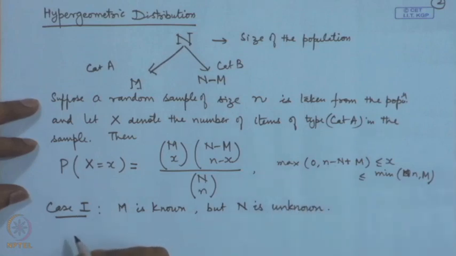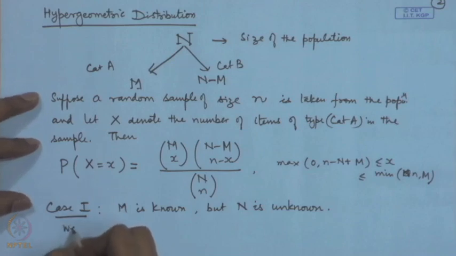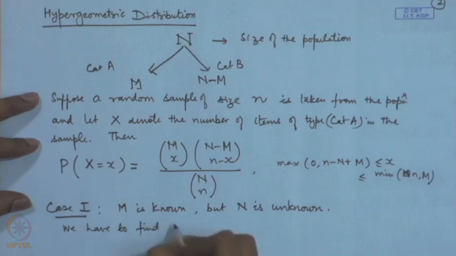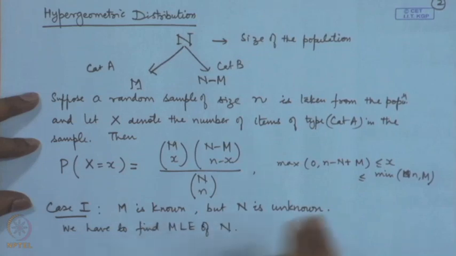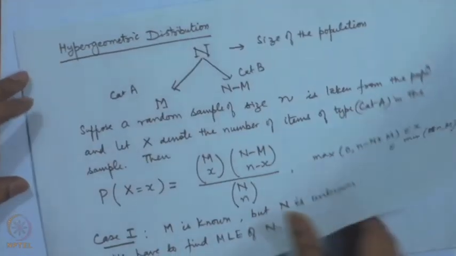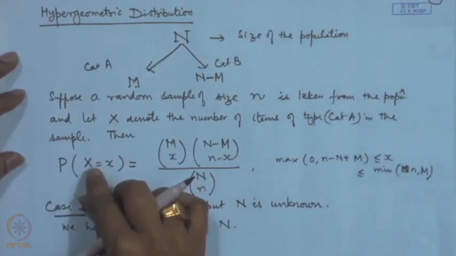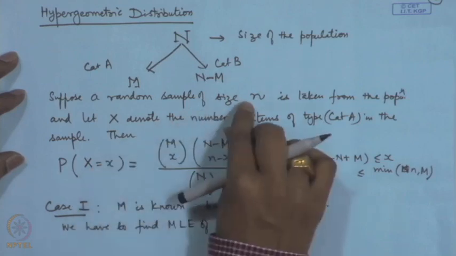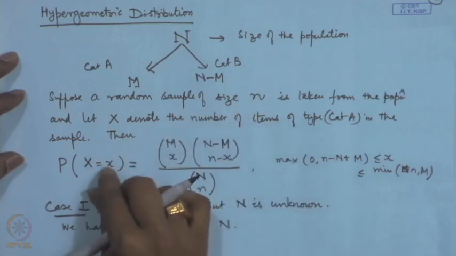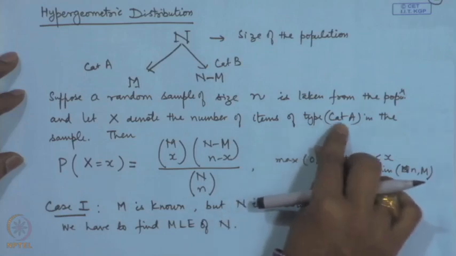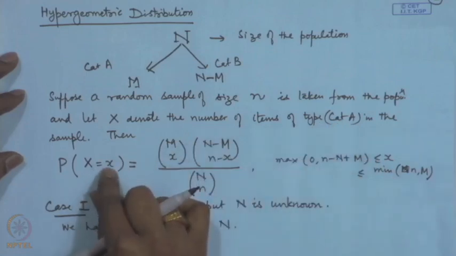So in this case we have to find the maximum likelihood estimator of N. In order to do that, we write the likelihood function. Now, in this case the observation is that a sample of size n has been taken and x is the number of items of type category A. So this is the recorded item.